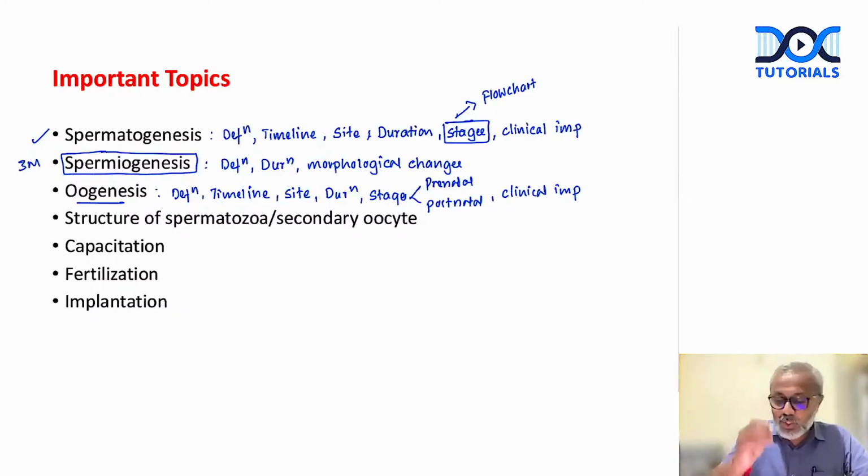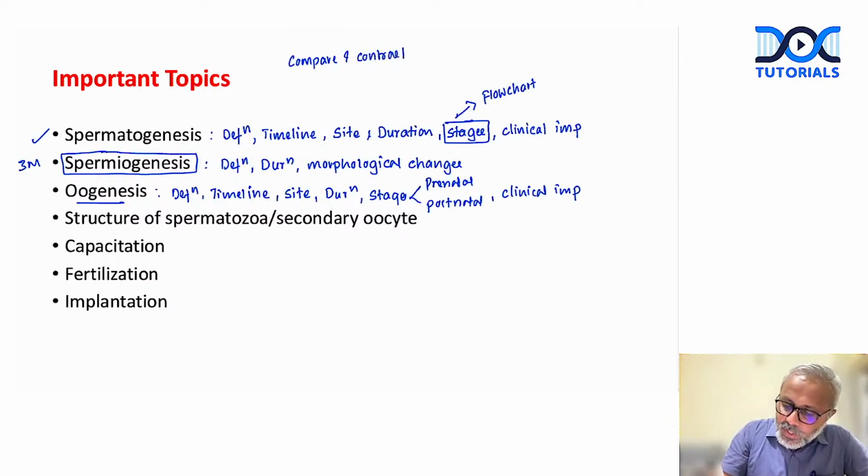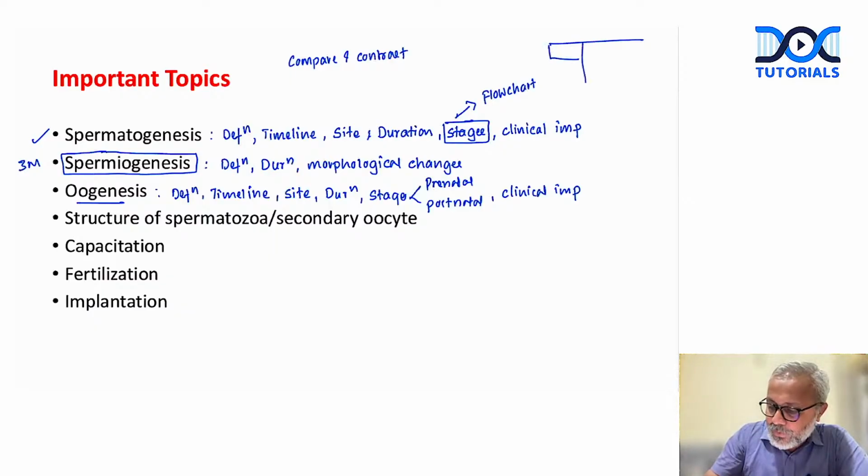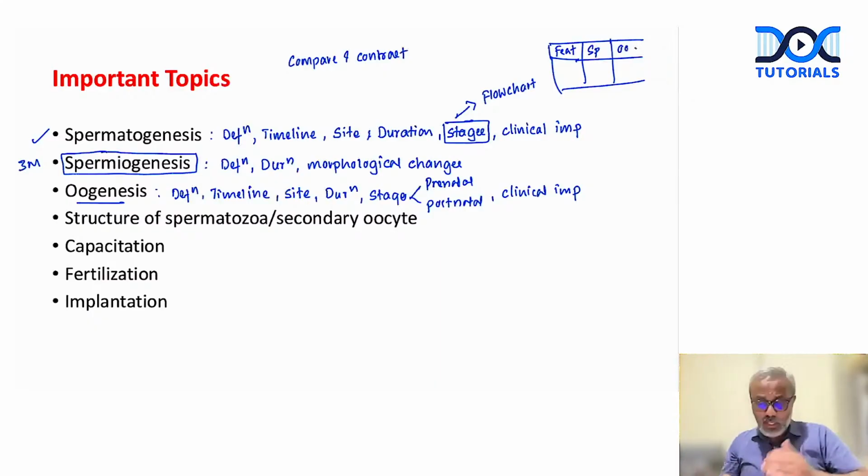Nowadays, they ask questions like compare and contrast. Compare and contrast the process of spermatogenesis and oogenesis. How do we write for that? Make 3 columns. In the first column, write the features you're trying to compare. Then spermatogenesis, oogenesis, comparing the same headings. That's it. This is how you need to approach answering a general embryology question.